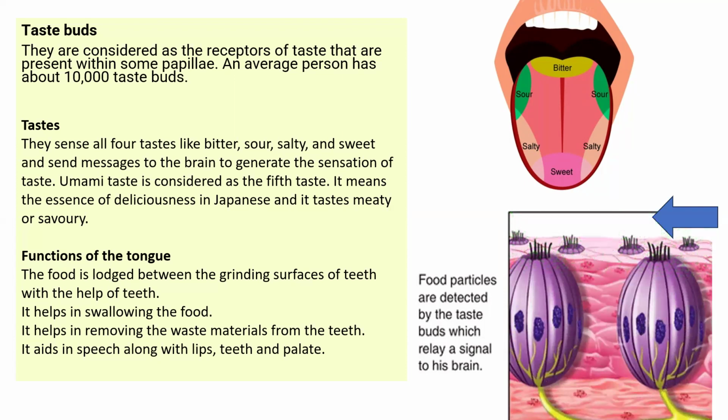Functions of the tongue: it helps lodge food between the grinding surfaces of the teeth, helping in the swallowing and mastication of food. It also helps in removing waste material from the teeth, and it helps in speech, to talk, along with lips, teeth, and palate.